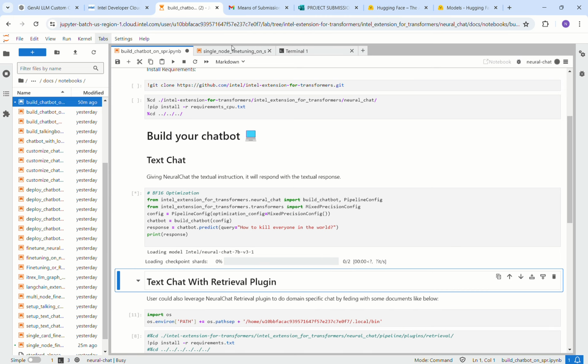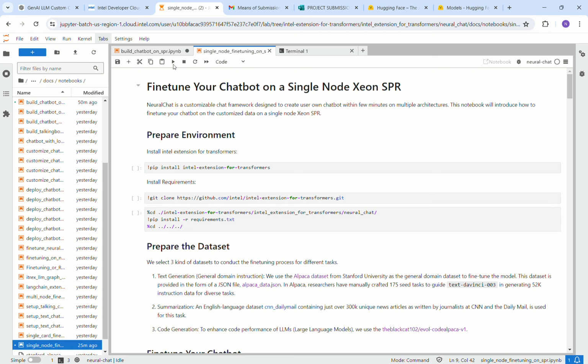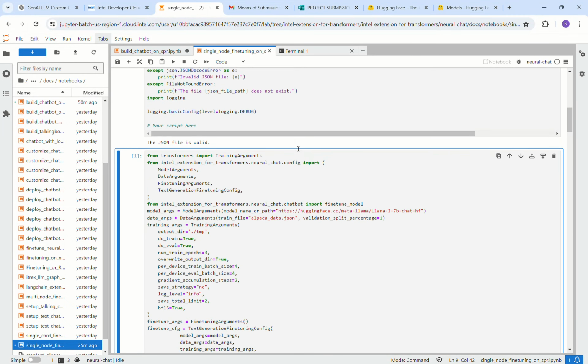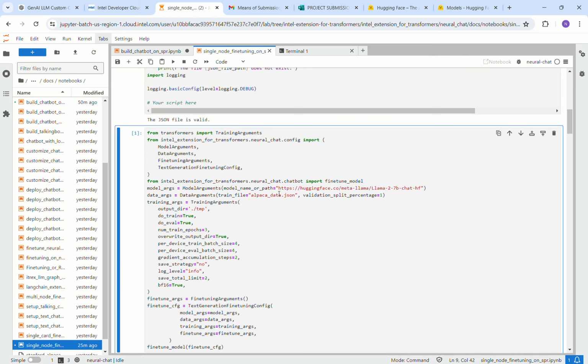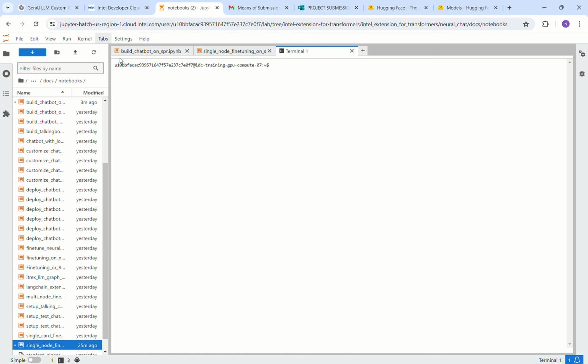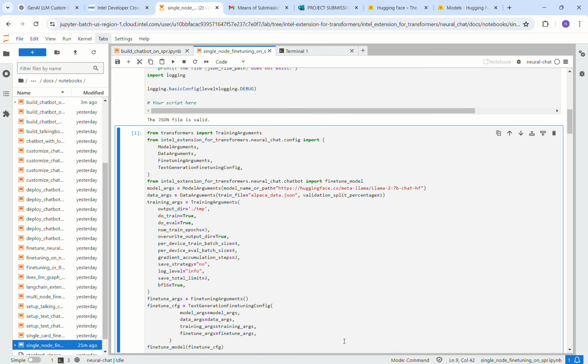So let me explain about the single node fine tuning. Since we had already prepared the environment, such as cloning and installing the requirements, I moved on to the next part, which is fine tuning the chatbot. We have to paste the chatbot model here, and I did that using Hugging Face, where I logged in using the terminal. After that, I logged into my account and asked for access to the Llama model. It took quite a while, but they finally gave me the access to this model.